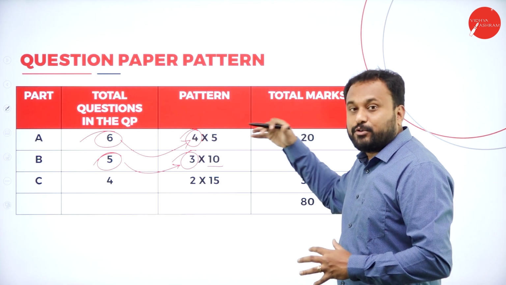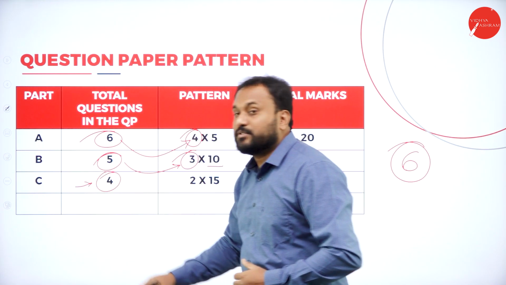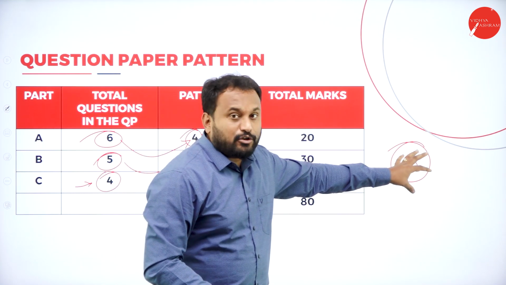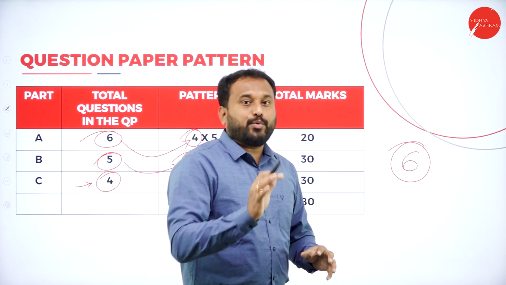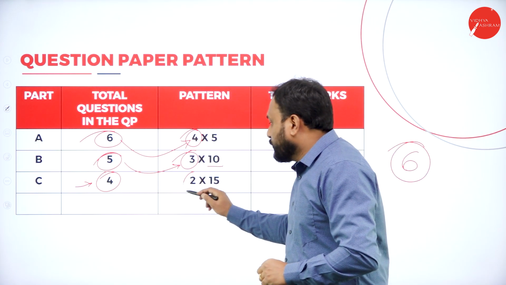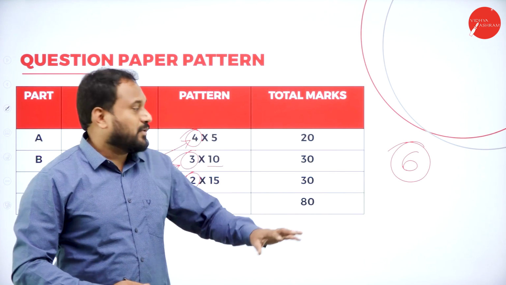10 marks, and that is how you get 30. And the last one is part C, which is very, very important here, students. You will be getting 4 questions out of 6 chapters. Each question will have 15 marks, but you are supposed to attempt only 2. And that is how you'll be getting 30. And in total, you have 80.